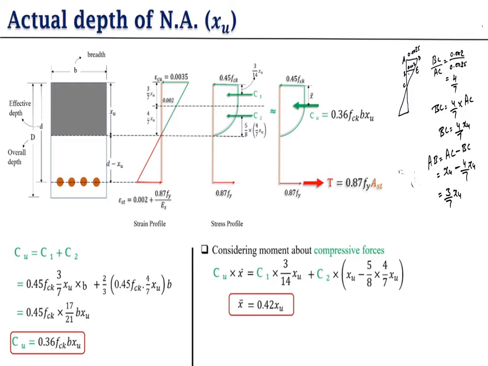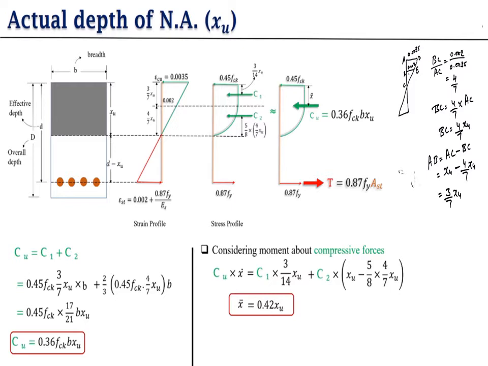So this is the force generated by the rectangular portion, and the same we have to find for the parabolic force. So for the parabolic force, we know that area of a parabola is 2 by 3 length into width. So 2 by 3 length is 4 by 7 XU and width is B. So this is the area, and we multiply with stress, we get here the force, the 0.45 FCK. So here we get 2 by 3 into 0.45 FCK into 4 by 7 XU B. So the total force here we get after summation of C1 and C2 is 0.36 FCK B XU.